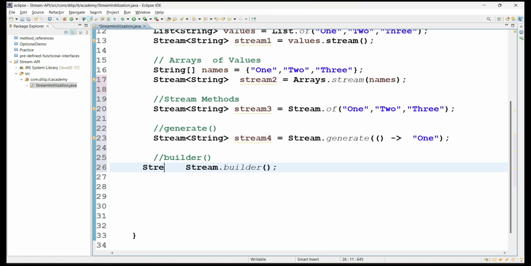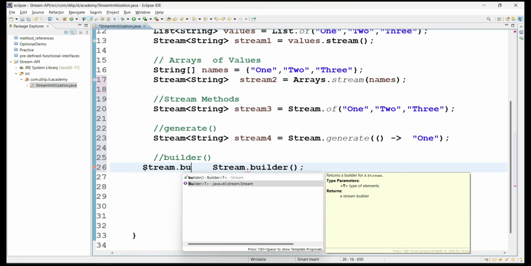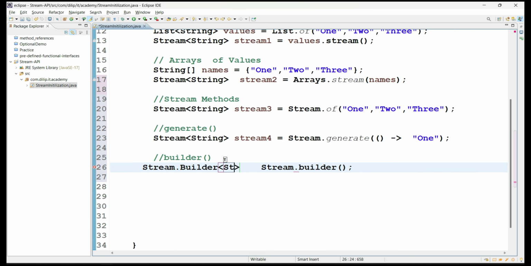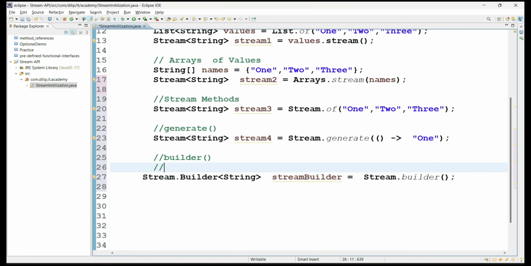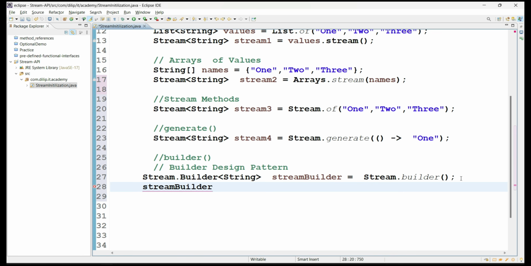So here it is stream dot builder, of the data type in which you are trying to store the values, so you have to pass that here. This is not a stream object, this is just a stream builder. This follows a design pattern called the builder design pattern. From this builder, I'm now creating a stream object by passing some real values.